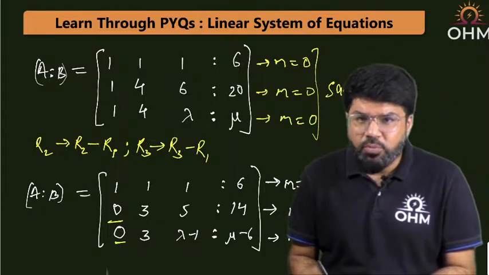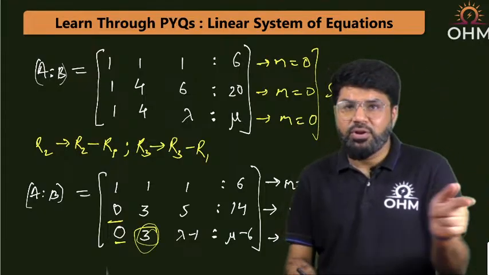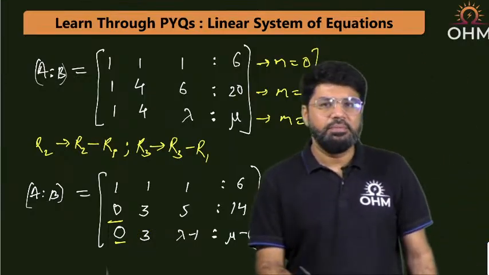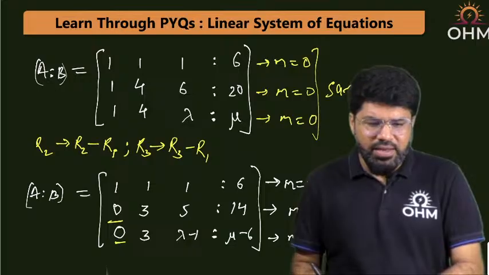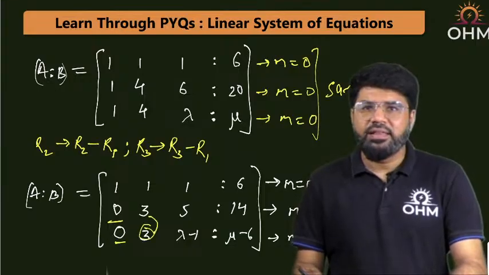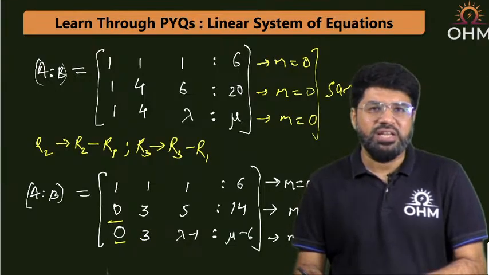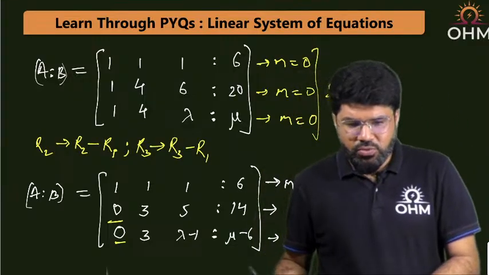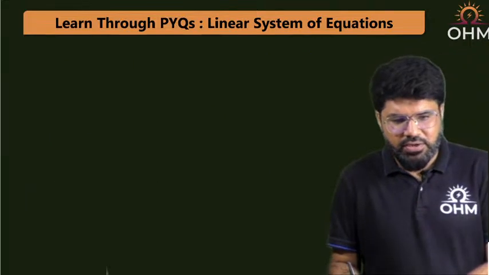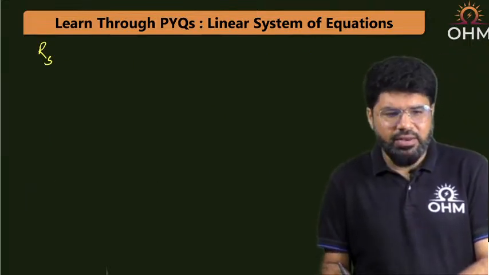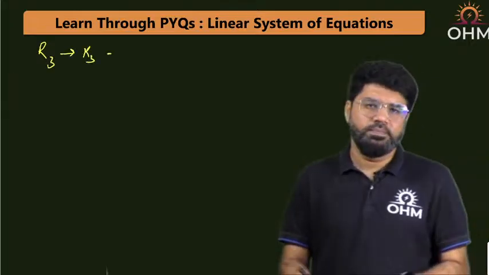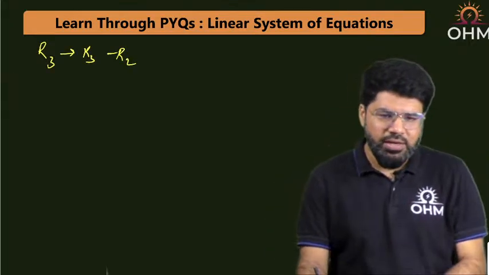I want to make this also 0, because if I make this 0, then the third row will have two 0s and I'll get the increasing pattern. How can you do it? Simply 3 minus the above 3, R3 minus R2, because the operation will of course be applied to the complete row, not to a single element. So I'll write down the operation: R3 will now be written as R3 minus R2.